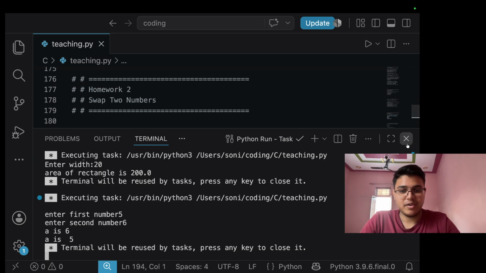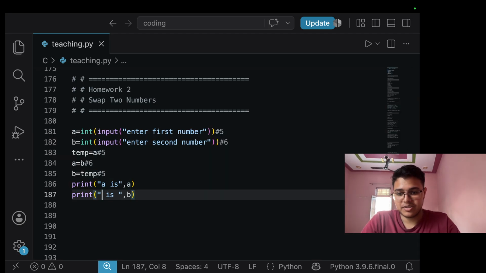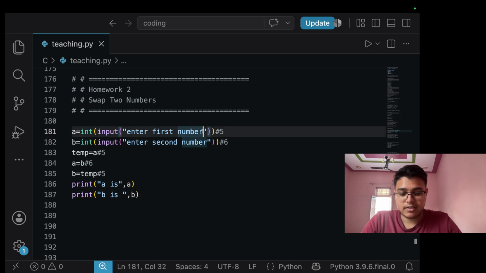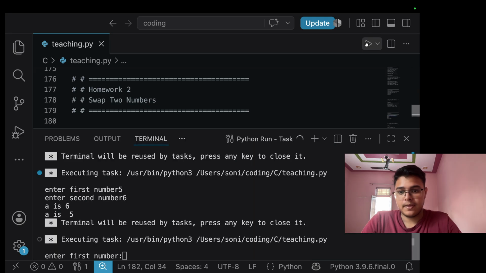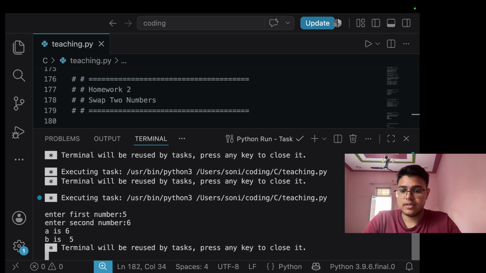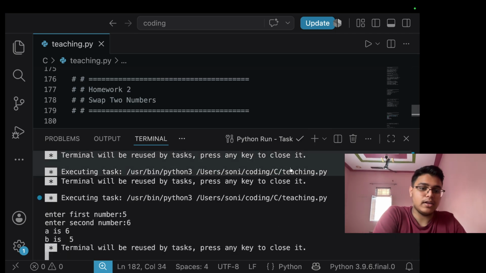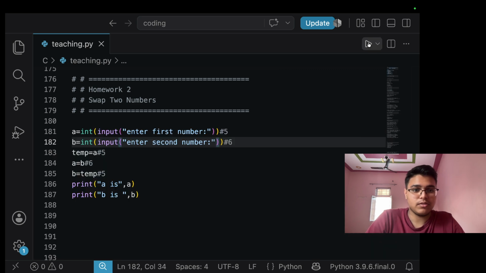I wrote a over there also. Wait, sorry for that. Let me give it this so it will be more clear for you. Yeah, so 5 and 6. Look at there. Wait, let me clean this up also. Sorry for this.